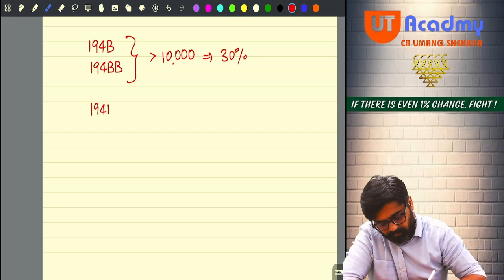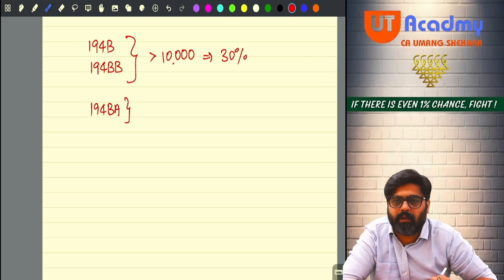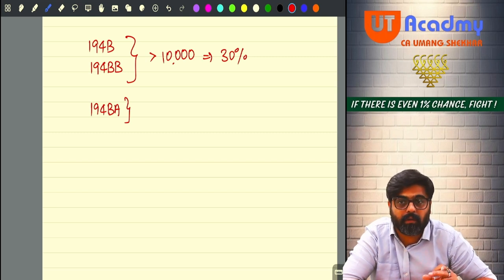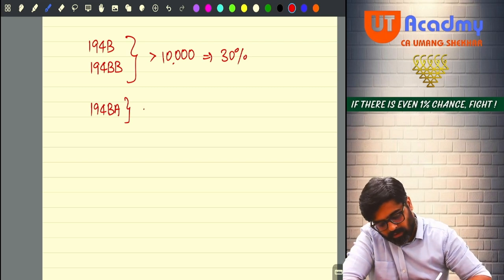Now tell me, 194BA, is there any monetary limit? No. The net amount of winnings after deducting charges and all. On that entire net amount of winnings, 30% TDS is deducted. Yes or no? So there is no monetary limit.